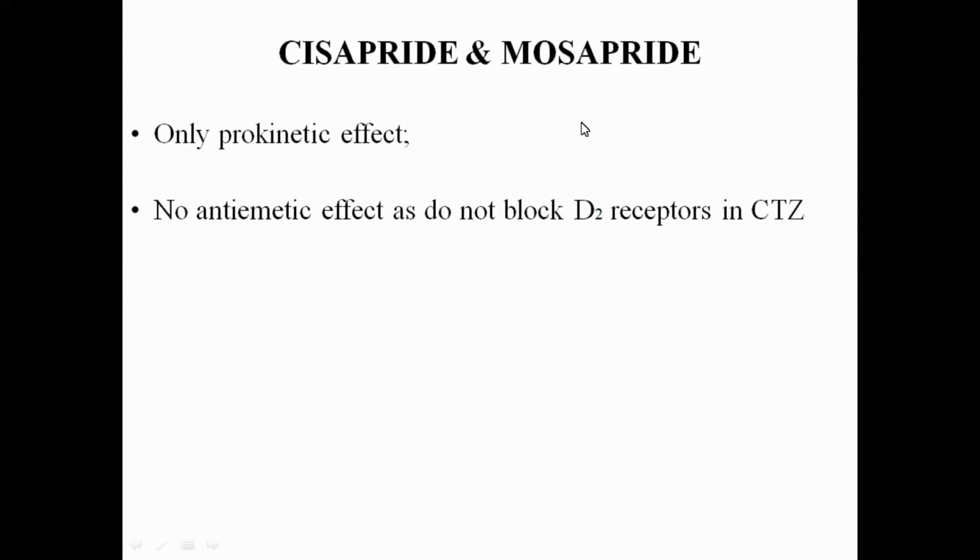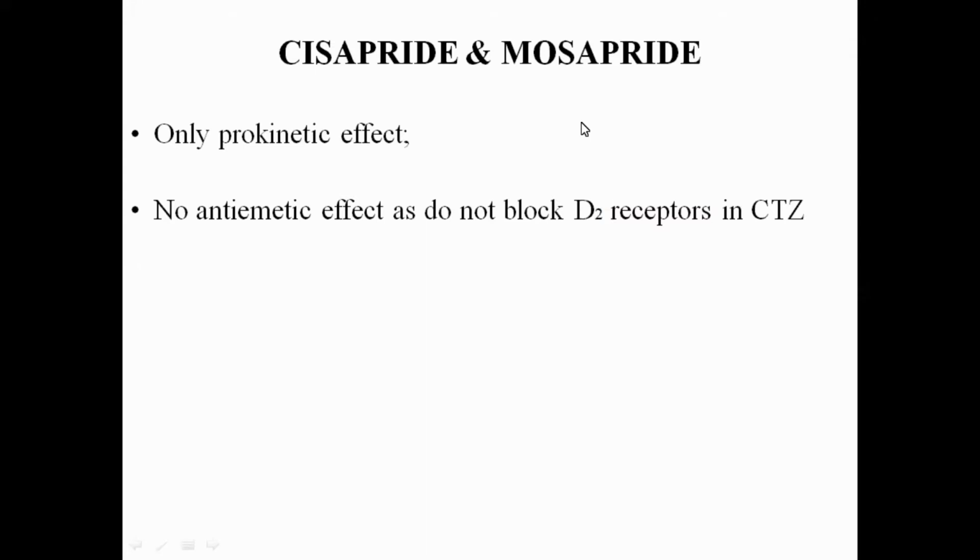Okay. So any confusion till now? Should I continue? Yes, sir. Okay, now cisapride and mosapride. We were able to complete metoclopramide and domperidone. Metoclopramide is a central dopamine 2 receptor antagonist, and it is a prokinetic agent. Now cisapride and mosapride.